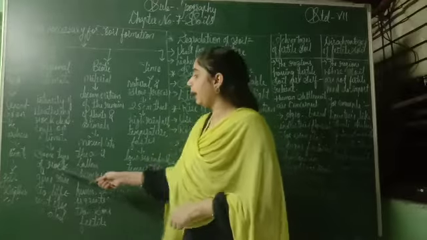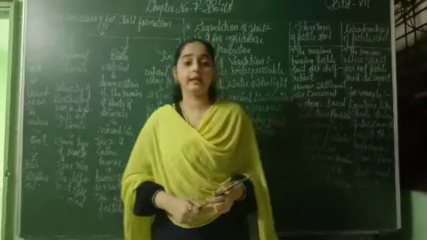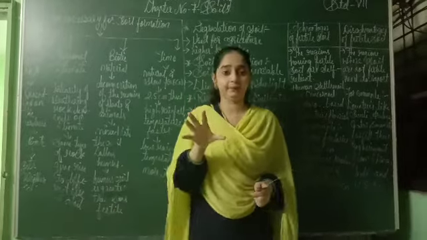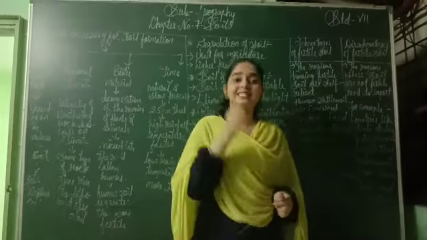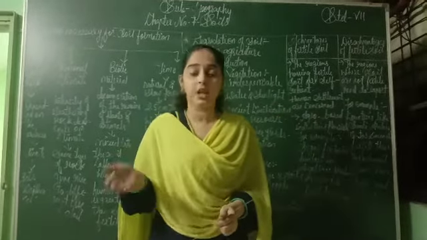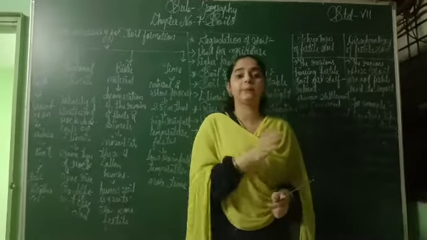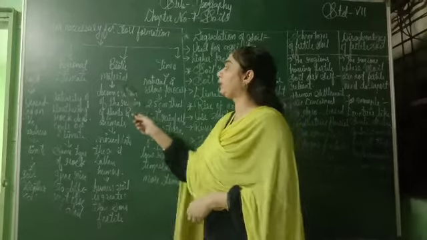Next is the same type of rock giving rise to different types of soil. The rocks are the same, the types of rock are also the same. But from that same rock, we get different types of soil and we use that different type of soil for different uses. The third one is biotic material.